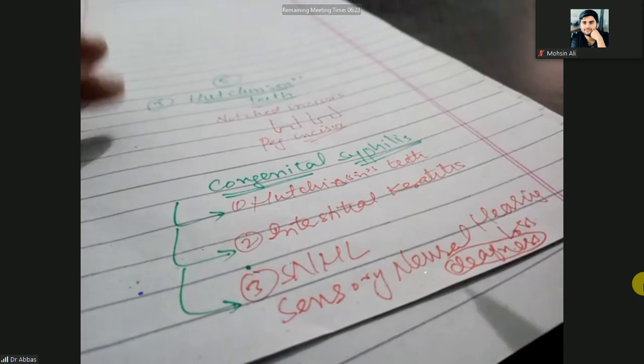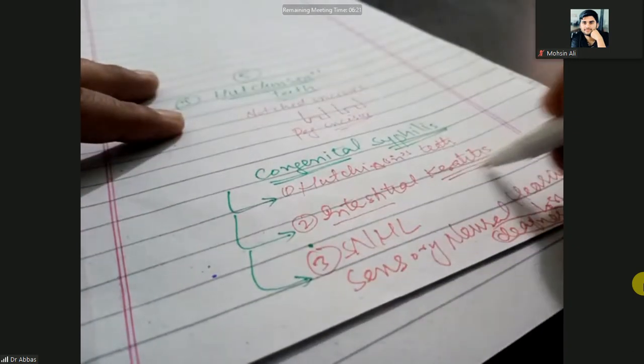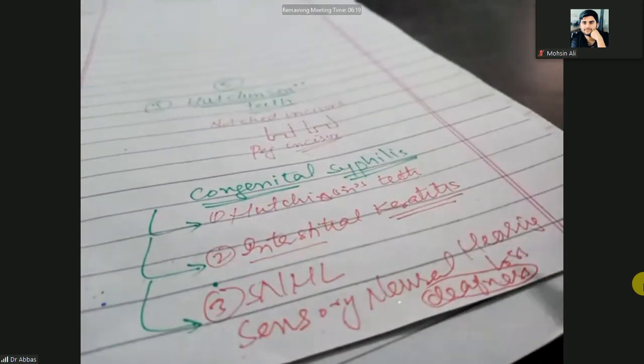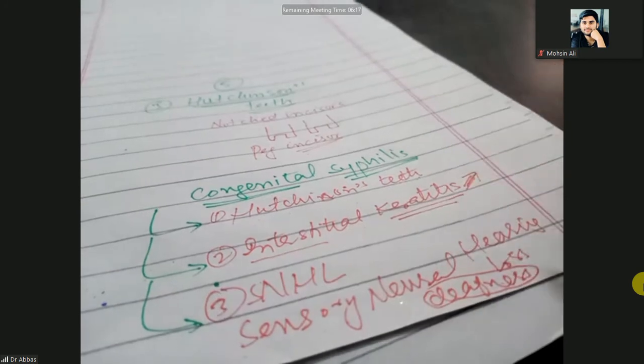So what is interstitial keratitis? When there is the word keratitis, it means there is inflammation of the cornea. I will give just a few points about the interstitial keratitis. Actually cornea has 5 layers. Nowadays they call it 6 layers, but still it has 5 layers.